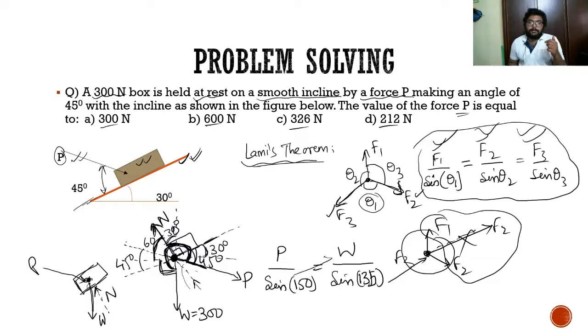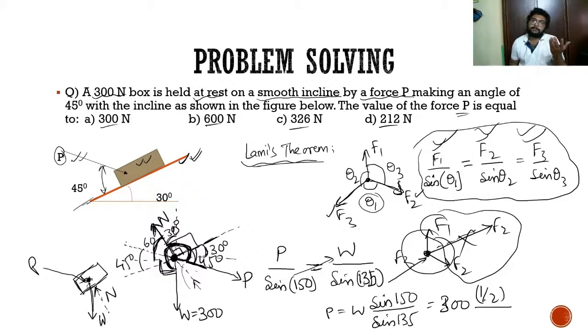When you send it to this side of the equation, what we get is P equals W into sine of 150 divided by sine of 135. But W is 300, substituting the value. Sine 150 is nothing but sine 30, that is half, divided by sine 135, which is the same as sine 45, which is 1 by root 2. That gives 300 by root 2. When we calculate it, what we get is option number D.